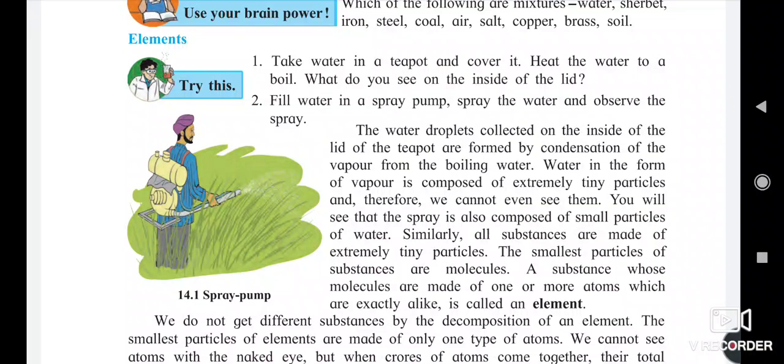Water in the form of vapor is composed of extremely tiny particles, and therefore we cannot even see them.